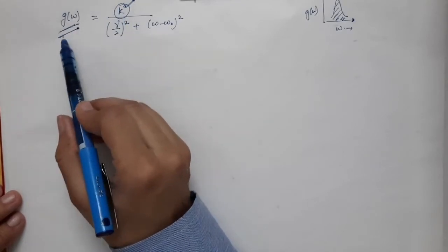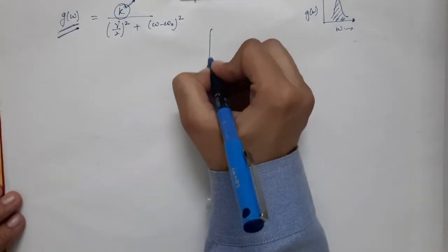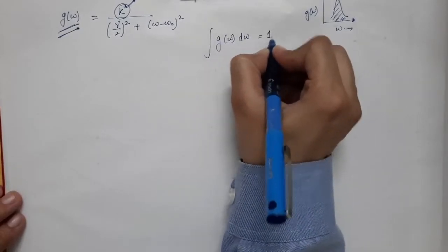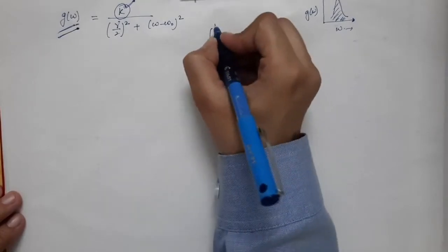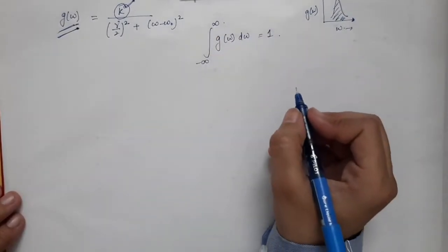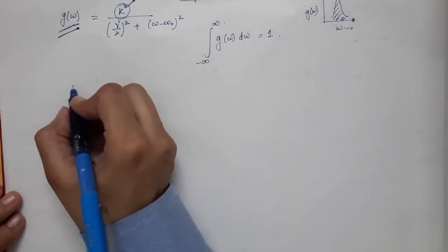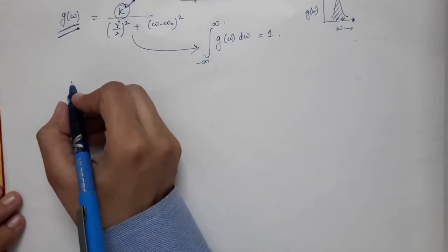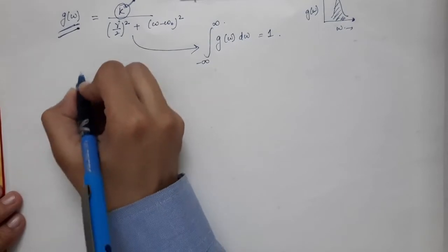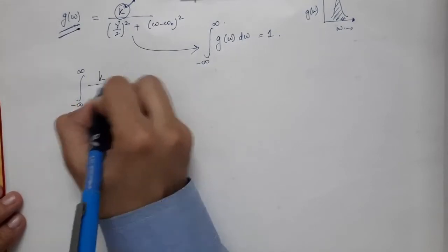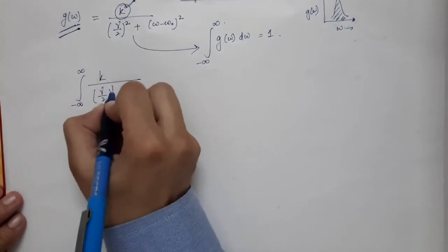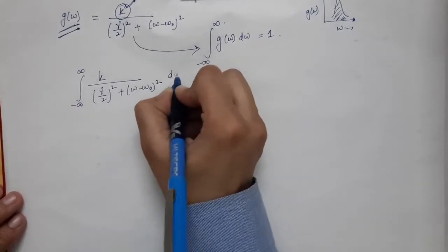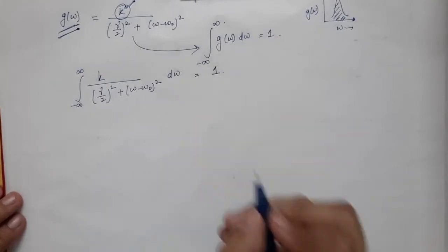So now we are going to normalize this function, meaning the integral of g of omega into d omega must be equal to 1, and the limits will be from minus infinity to infinity. Over here we insert the formula for g of omega: integral from minus infinity to infinity of k divided by (gamma by 2) whole square plus (omega minus omega 0) whole square into d omega must be equal to 1.